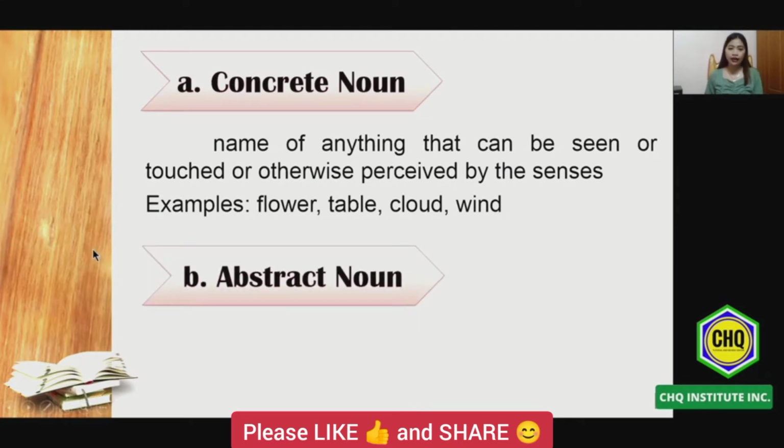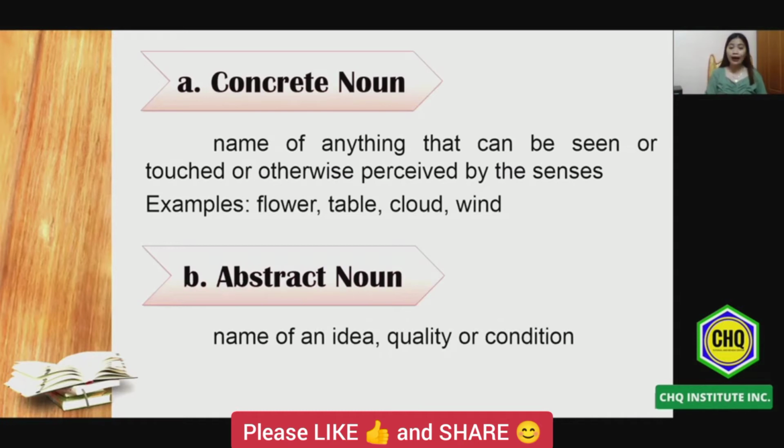The next one will be the abstract noun. When we say abstract noun, this is the exact opposite of concrete noun. If concrete noun has something to do with the use of our five senses, abstract noun has something to do with the name of an idea, quality, or condition. So abstract nouns are intangible objects. Ito po yung mga nouns or pangalan ng bagay na hindi natin nahahawakan, pero alam natin na nag-e-exist. Walang physical reality, but we know that specific concepts, that specific idea is existing.